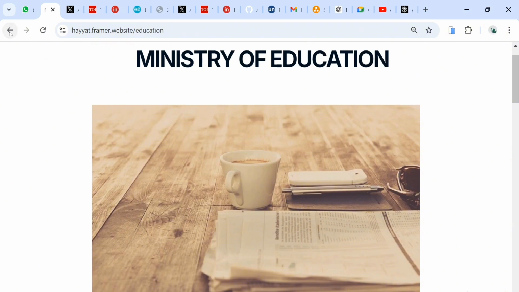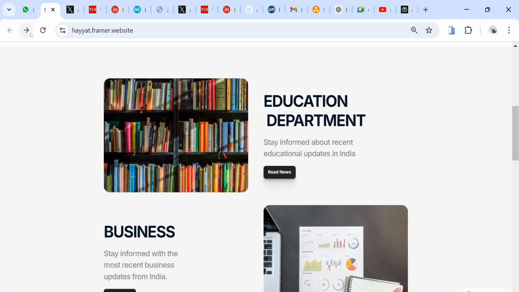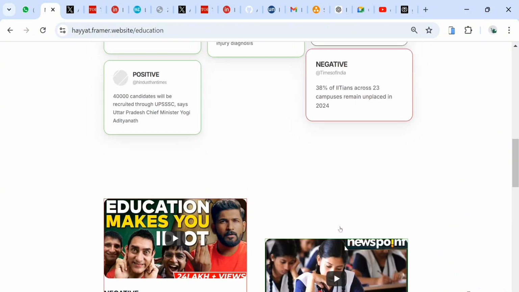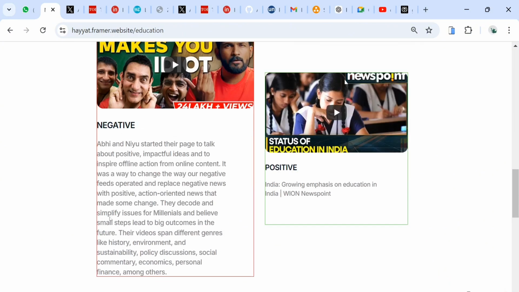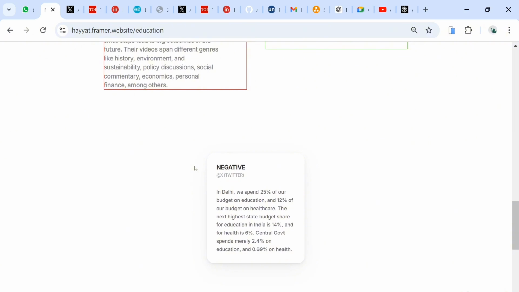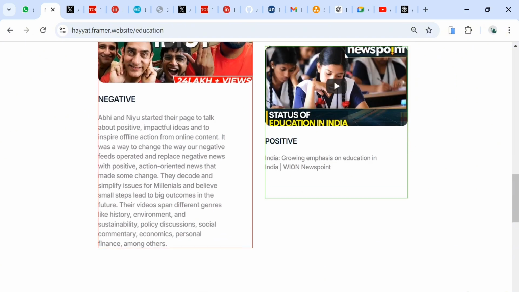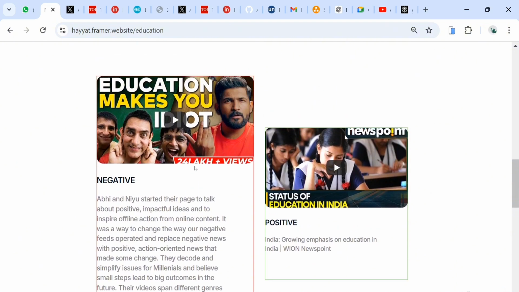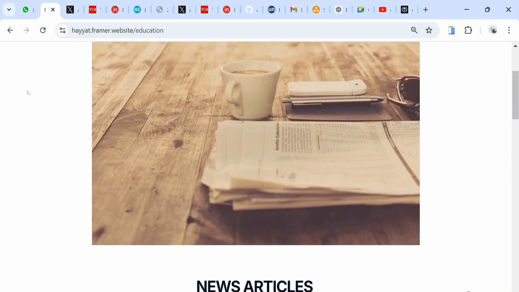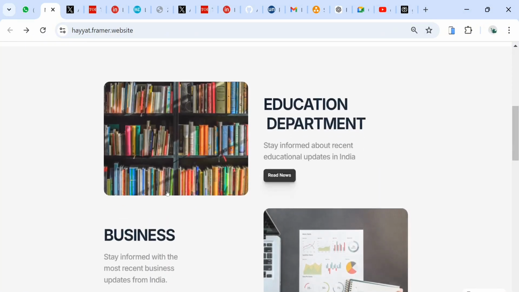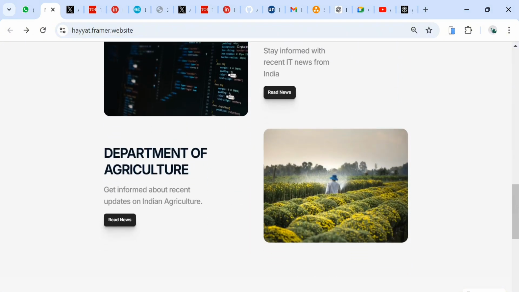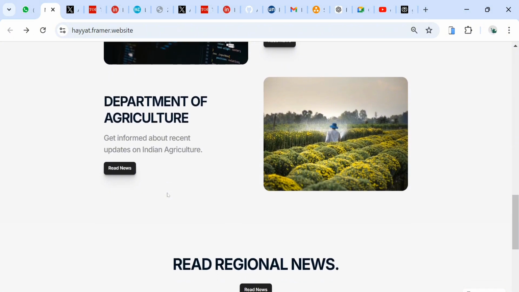For our prototype, we chose to display the negative news also, but according to the central government's opinion or choices, we can just inform that specific department of the areas in social media or posts that are negative about it, without showing it publicly on the website. So this is about the education department. Similar to this, we also have the business department, the Ministry of Information Technology, and the Ministry of Agriculture.